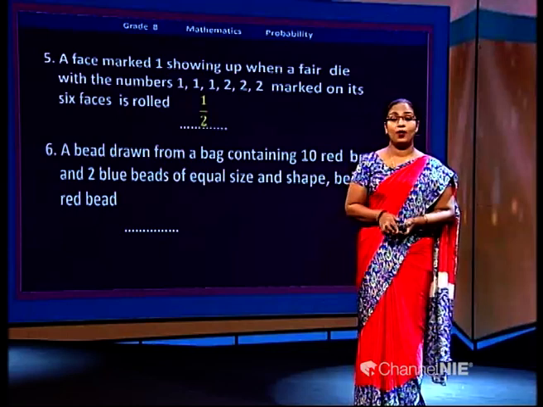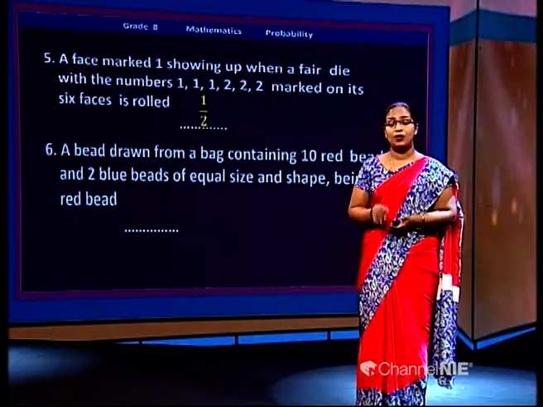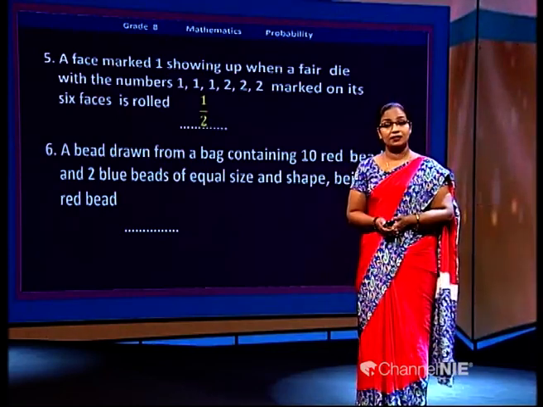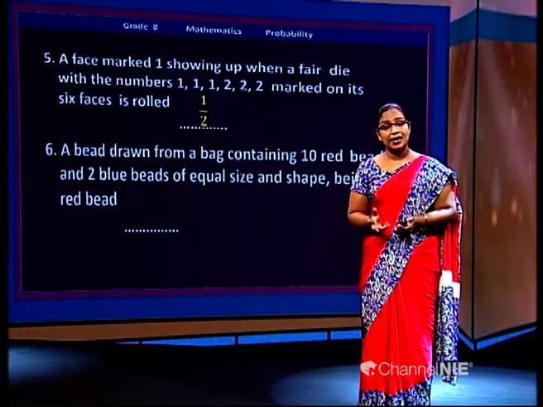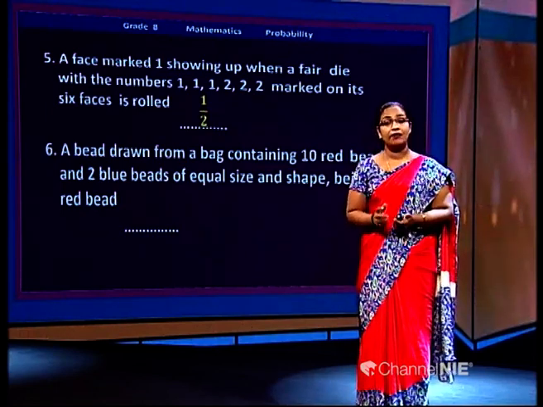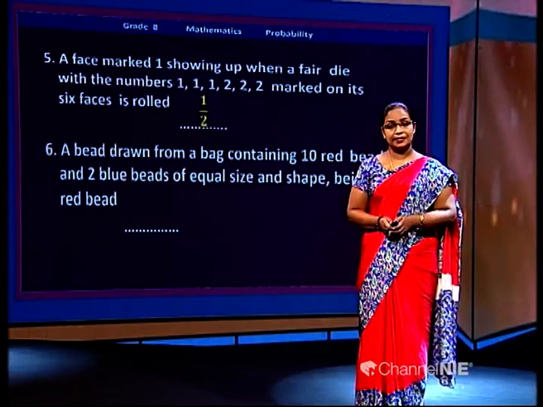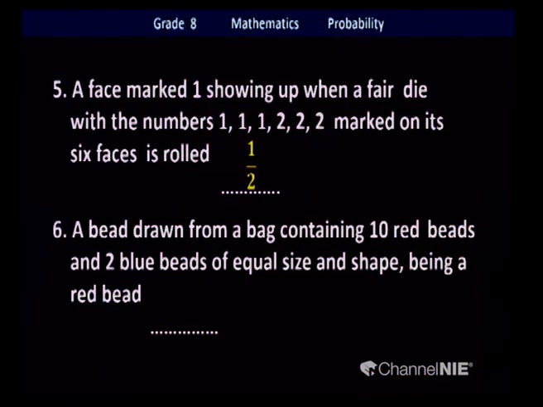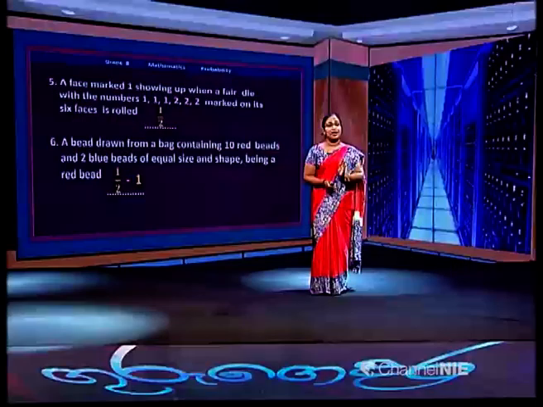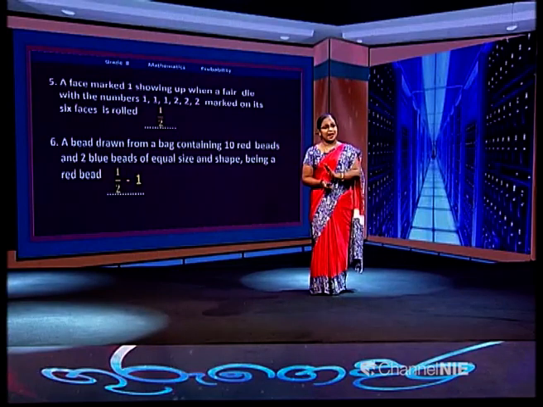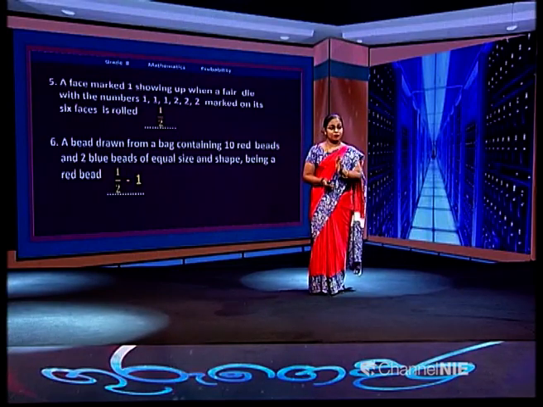So, where is the range? We have to rate this with a range. Getting a red bead is more likely to happen. So, how do you rate this? It's more likely, so the rate will be between half and 1. More than half, but not exactly 1 because we have some blue beads too.